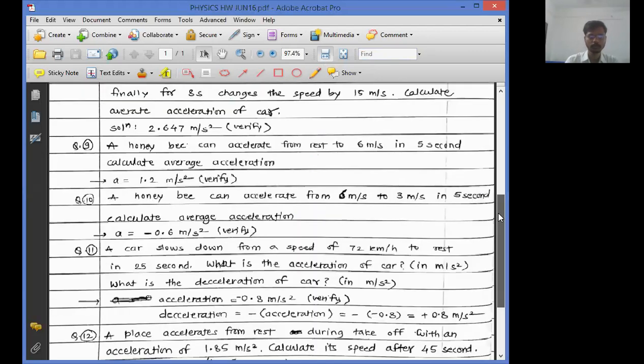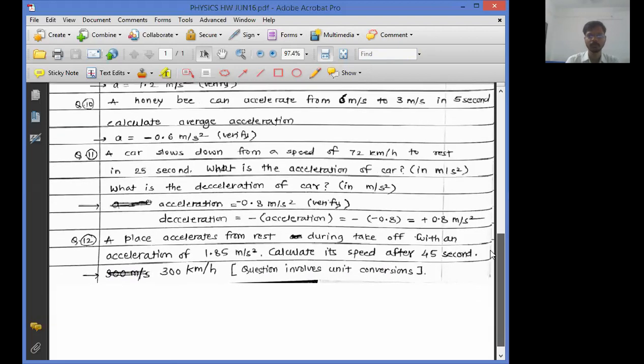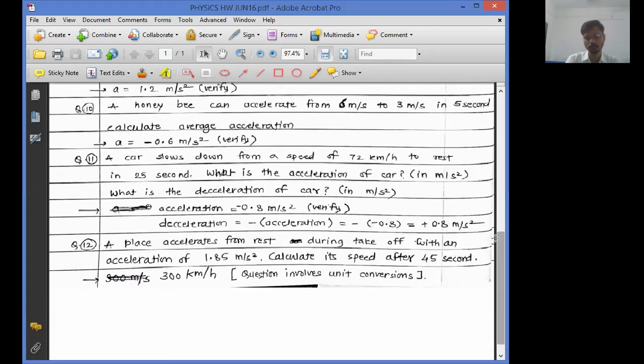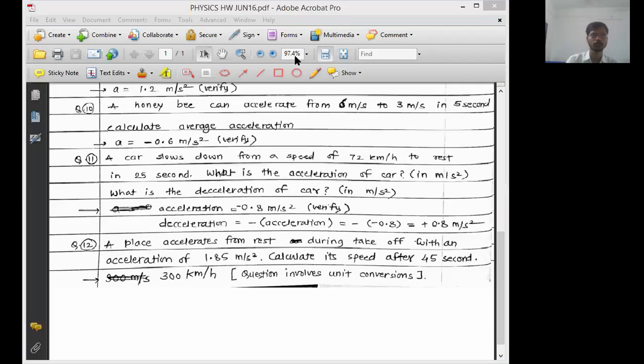Question number 10, 11 and 12. Which question do you want me to solve? Question number 10, 11 and 12. Check, do you want question 10? Okay, directly 12. Anyone? 10 or 11? I got directly 12. Okay, I will do it. 11. Okay, so we will solve 11 and then we will solve 12 as well. Okay, chalo.